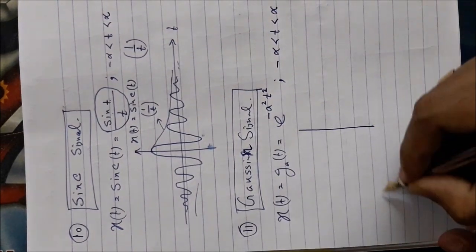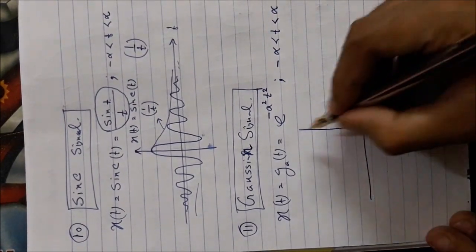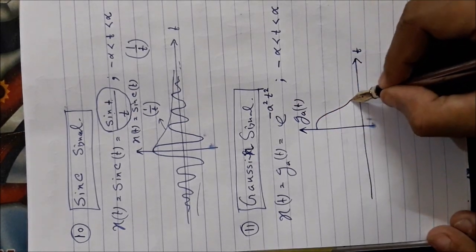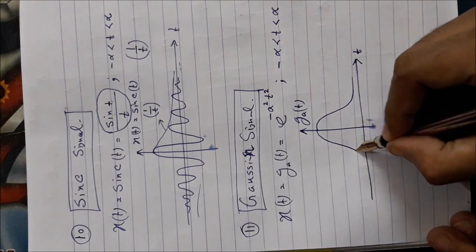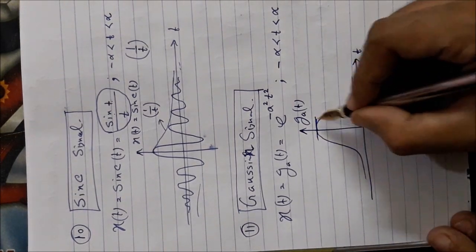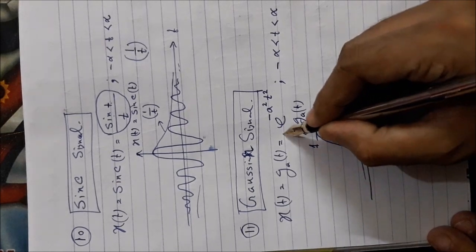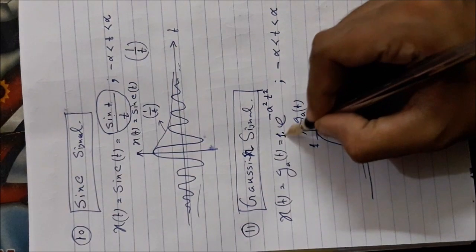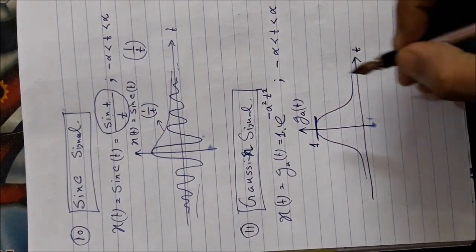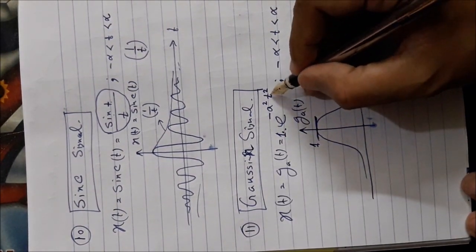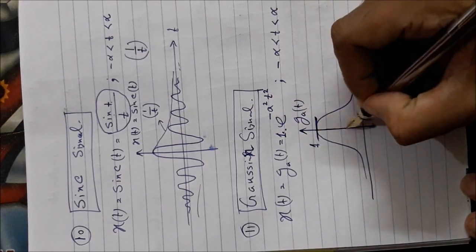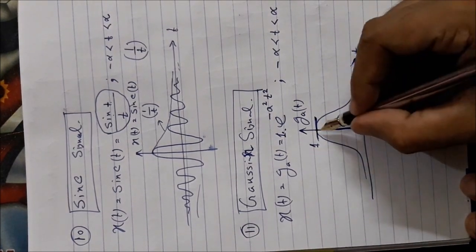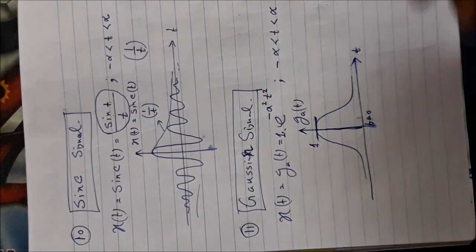It has the time variation like this, g(t). It has this kind of time variation, and this value is equal to 1. See that amplitude is nothing here. That means its factor is equal to 1 actually. That's why if you put here t equal to 0, then you will obtain 1 value. That means at this point of time t equal to 0, you will have 1 value, and for all other cases of t, it will vary like this way.